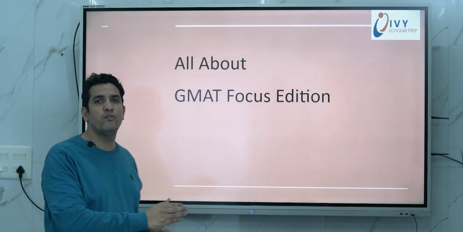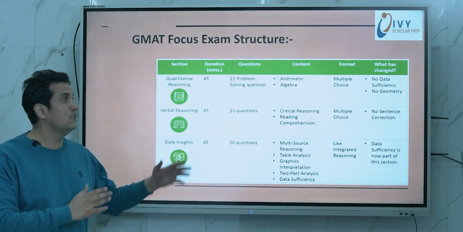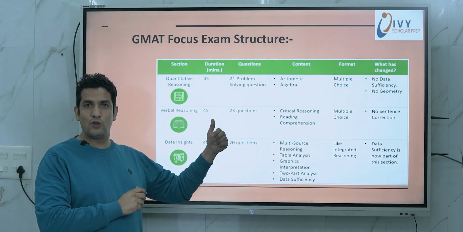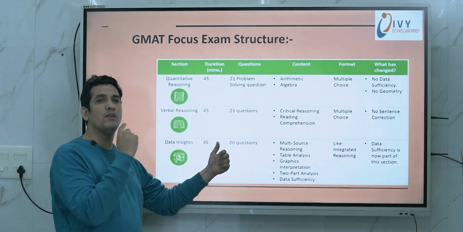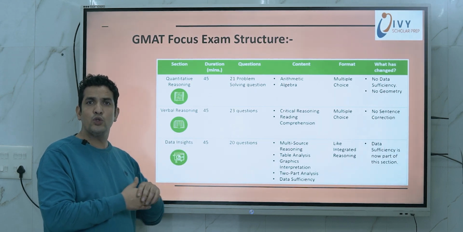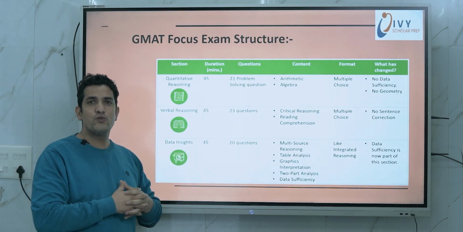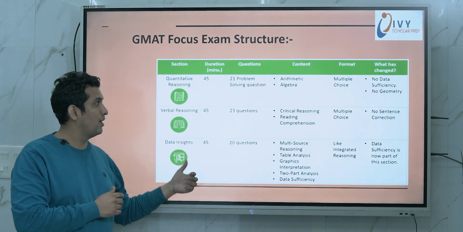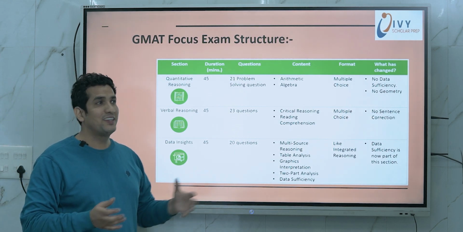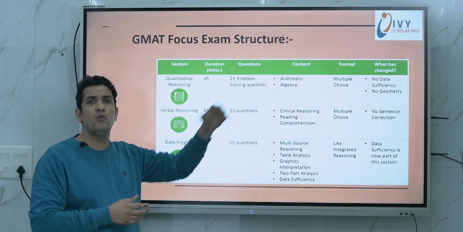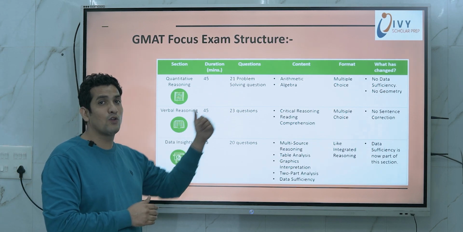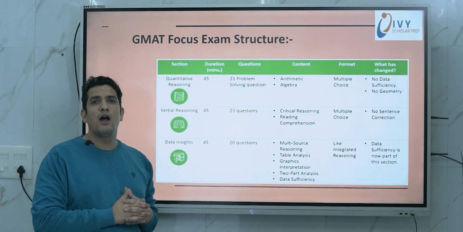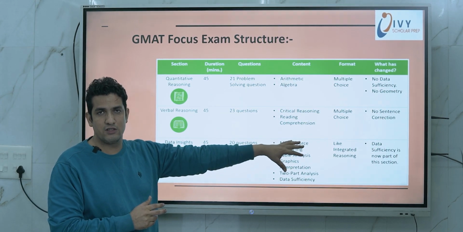Now let's look at what we have for Focus Edition this time. If you look, AWA is not there, which is the good part. Even IR is not there, but hang on, IR will be there in terms of data insight. So you get three different sections which will have equal importance: quantitative reasoning, verbal reasoning and data insight. People who don't like geometry should be happy, there is no geometry, and people who don't like sentence correction, it's also not there, so that is also a good thing. Now in data insight you will see IR and also data sufficiency.